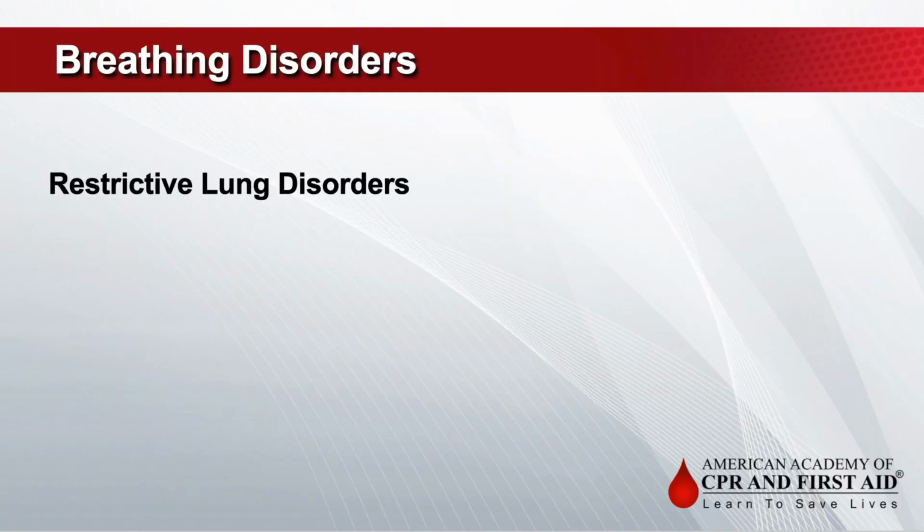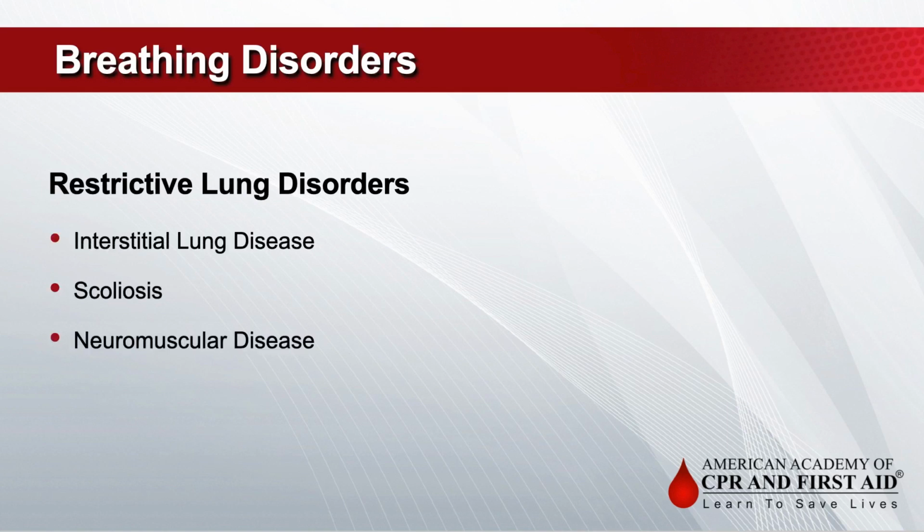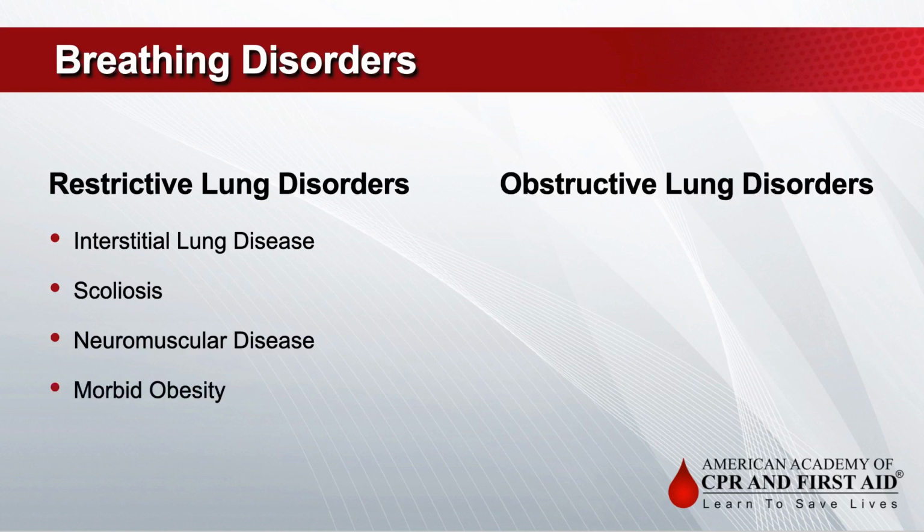This results in a decrease in respiratory effort despite a continued need for increased ventilation. The patient may become cool, cyanotic, and may become unresponsive. Breathing disorders are often characterized by type. Restrictive disorders occur when the patient has difficulty taking in enough air inside the lung. This occurs in interstitial lung disease, scoliosis, neuromuscular disorders, or marked obesity. Obstructive disorders mean the same volume of air in the lungs remains after exhalation. Common causes include COPD, asthma, or physical obstruction of the airway. You should refer to your manual for more detailed information.